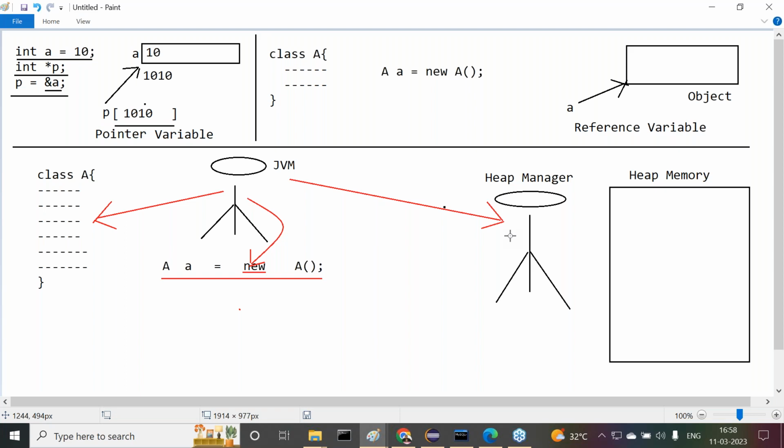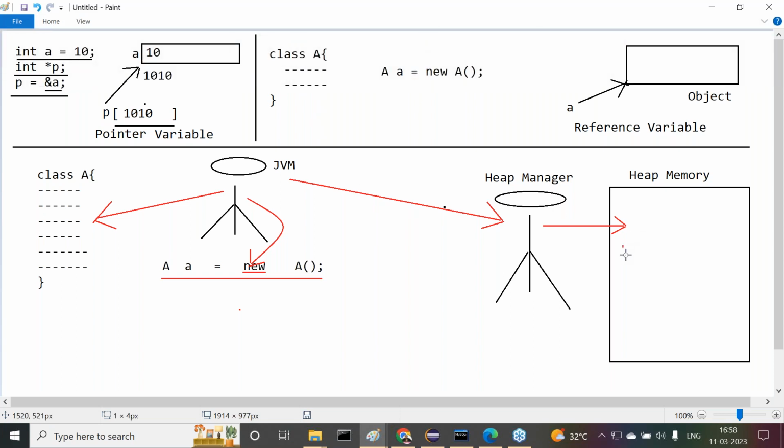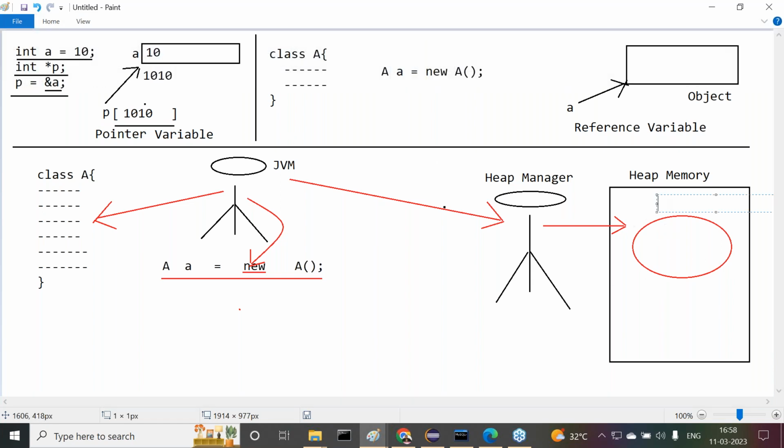Whenever memory sizes are confirmed, the heap manager will go to the heap memory and check whether the required block of memory is free or not. Say the JVM requires 10 bytes of memory. Is the 10 bytes of memory available at a single location? Yes, it is available. When 10 bytes of memory is available as a single block, immediately the 10 bytes of memory will be created for the JVM requirement at heap memory.